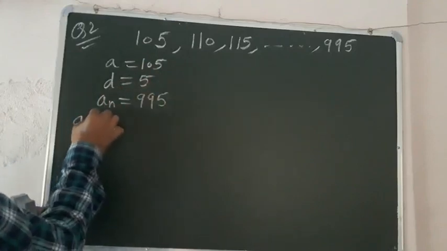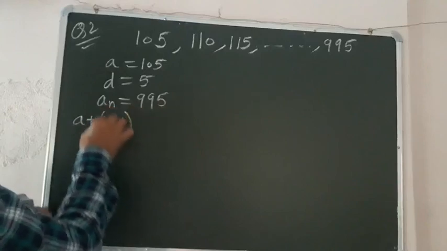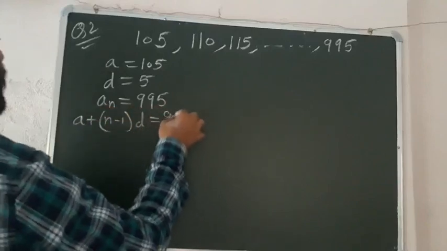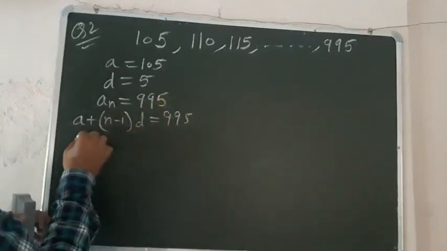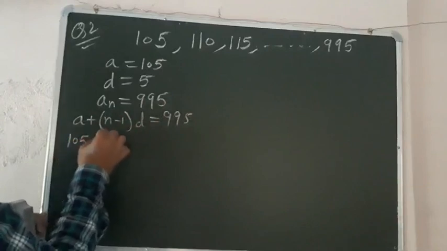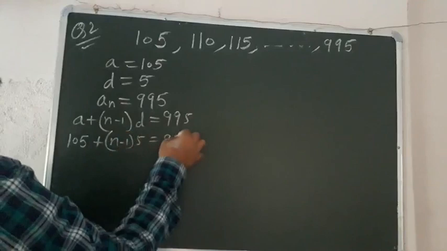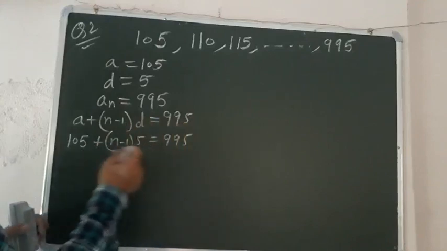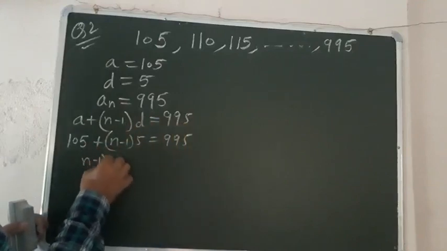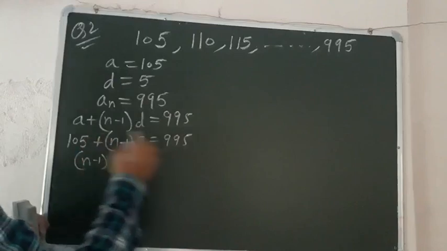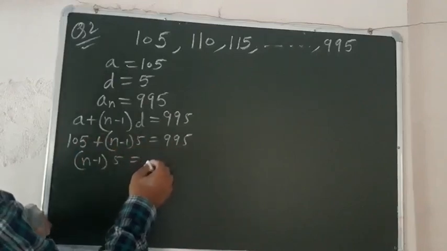So when we use this formula a plus n minus 1 into d, it is equal to 995. So put the value here: 105 plus n minus 1 into 5 is equal to 995. When we subtract these two, what will we get?